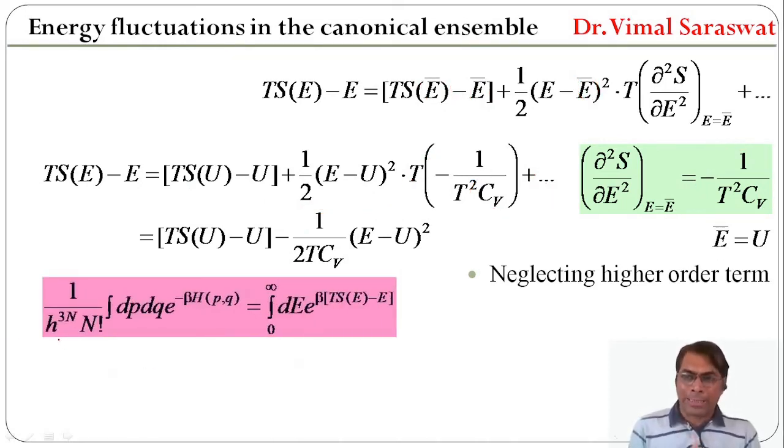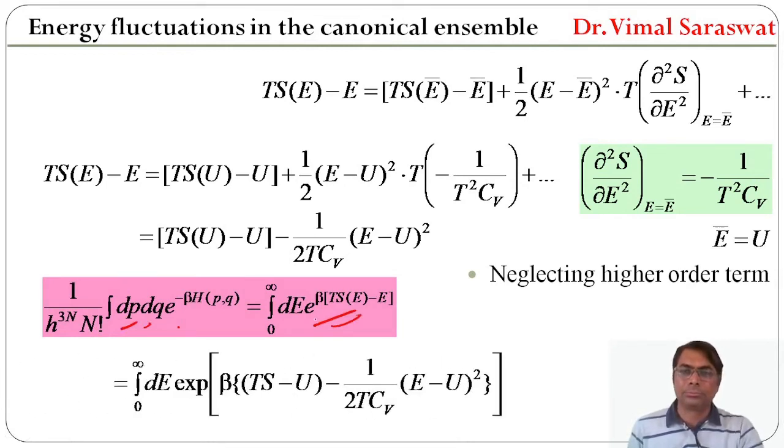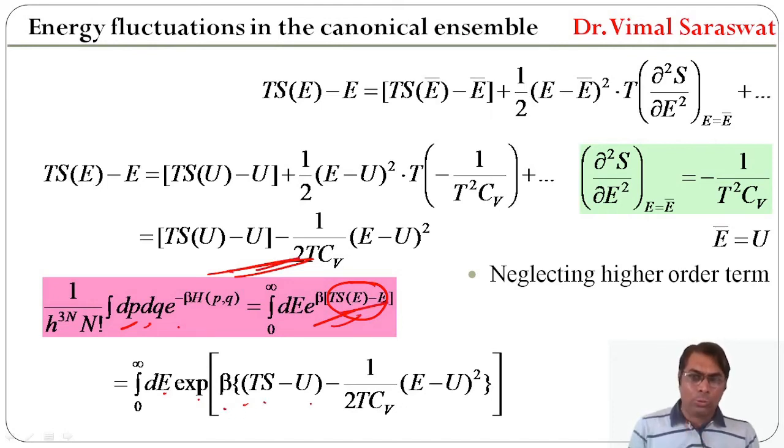Since 1/h^(3N) N factorial integration dp dq e raised to minus beta H is this one, this will be equal to integration 0 to infinity dE exponential beta (TS minus E). So this is replaced with this one, in bracket beta (TS minus U minus 1/(2T Cv) (E minus U) whole square).